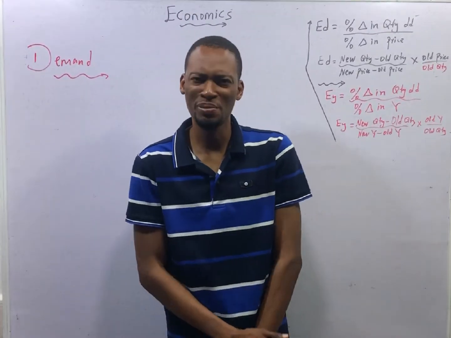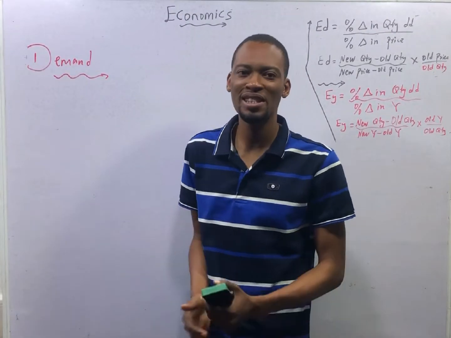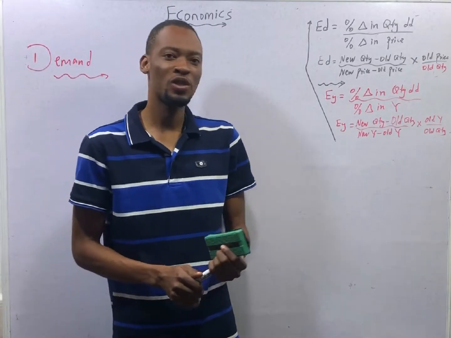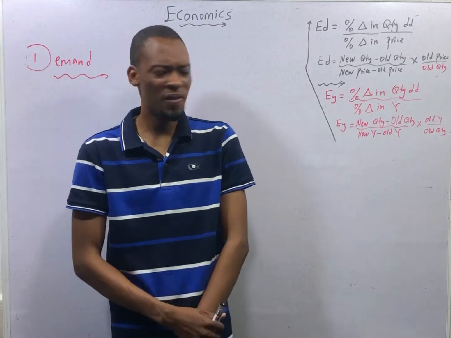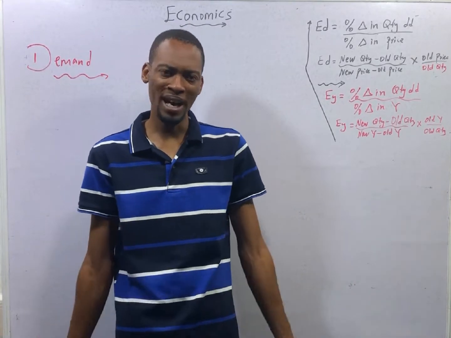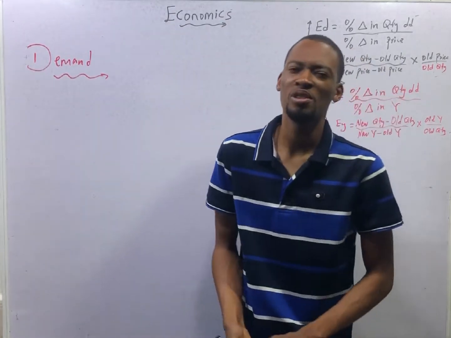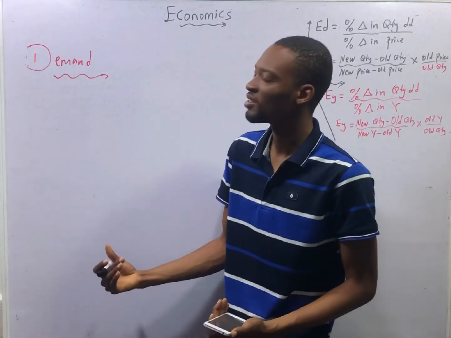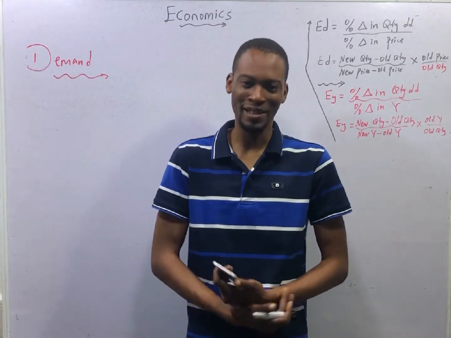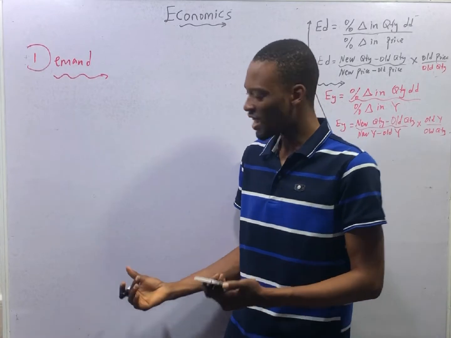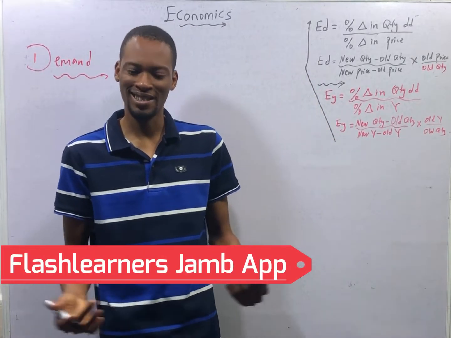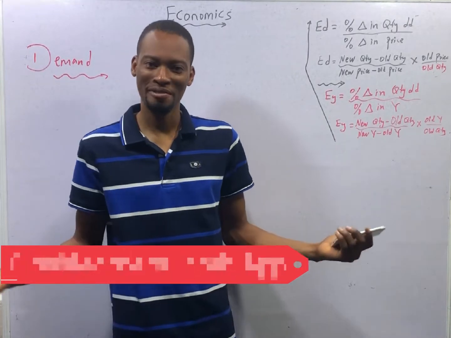This is episode number 25 of the 120 Days to Jamb Economics with Flashisaac. In this episode, we shall be looking at questions under demand theory and elasticity of demand. This is not the first episode to focus on that, neither the second or even the third. So far, we started from the bottom. We are using the Flashlearners Jamb app for questions and answers. How about you get one for yourself?